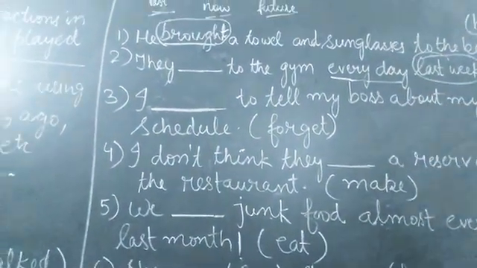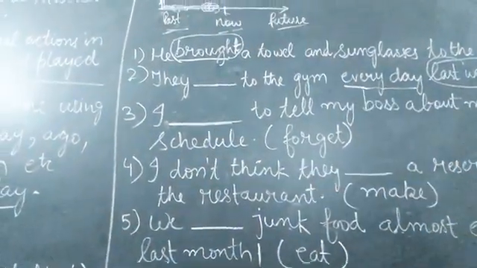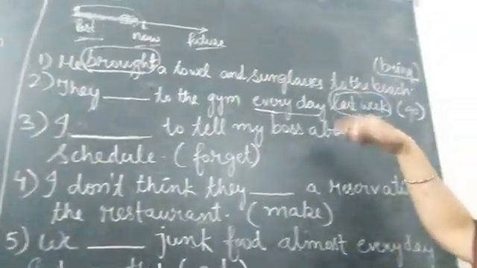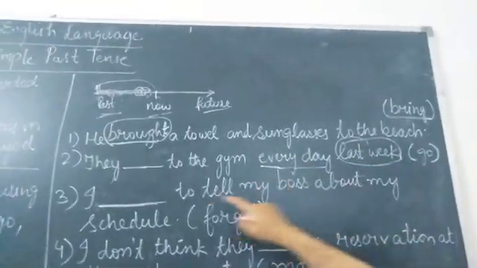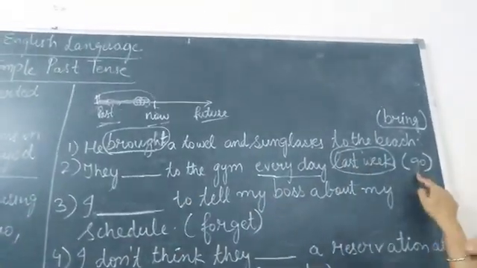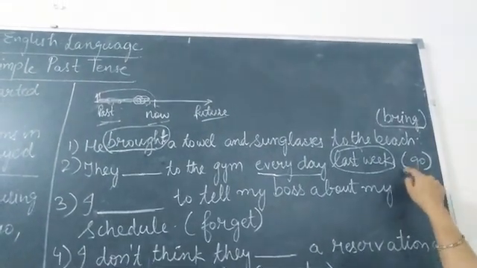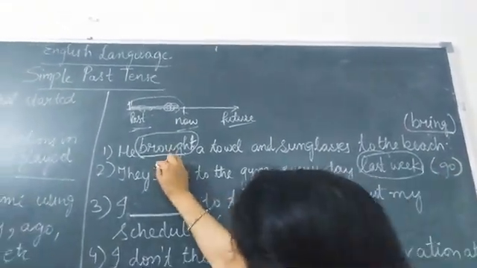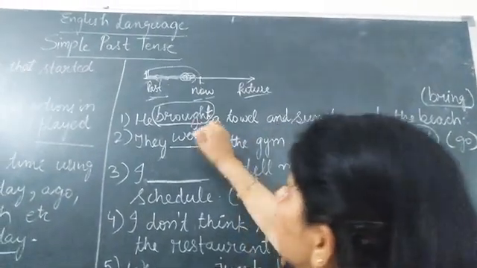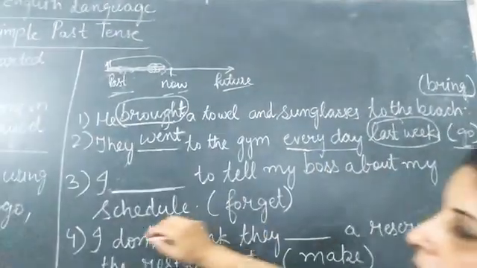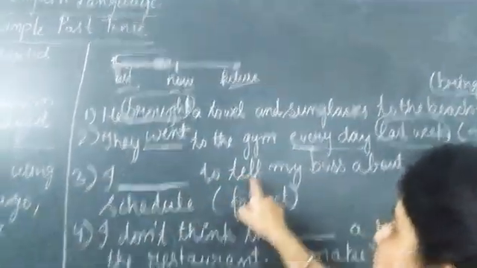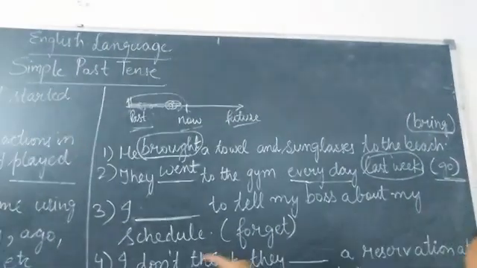As I told you, here also we use the past tense to indicate the repeated actions which occurred in the past time. Here the action is repeated again and again, but in the past time. So they, what will be the verb for this, go? We need to change it. So here they went. This is the second form of verb for go. Okay. Then I dash to tell my boss about my schedule.